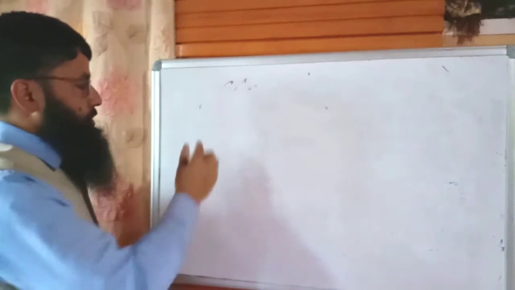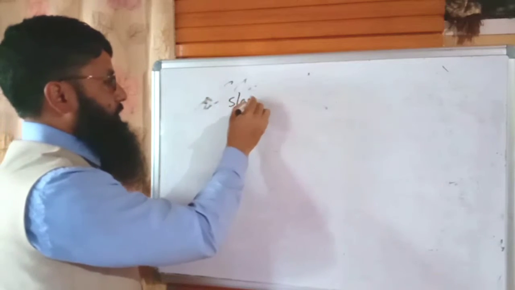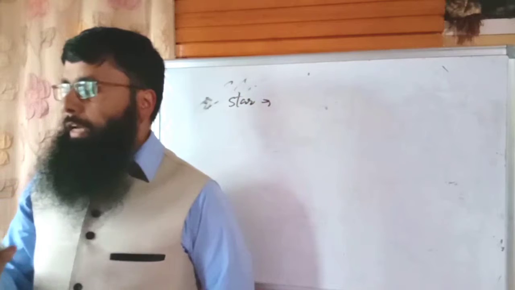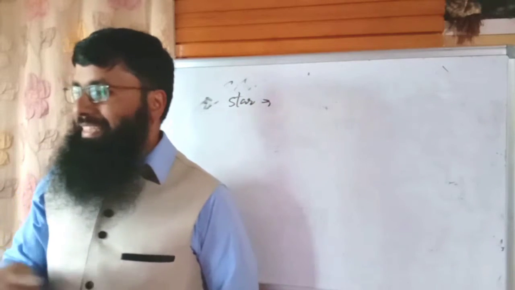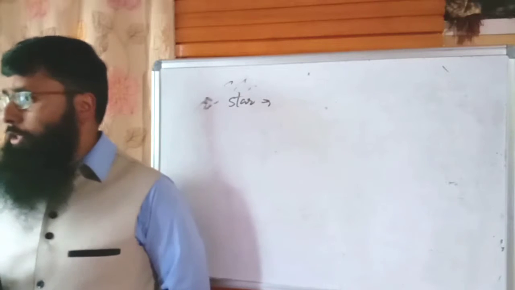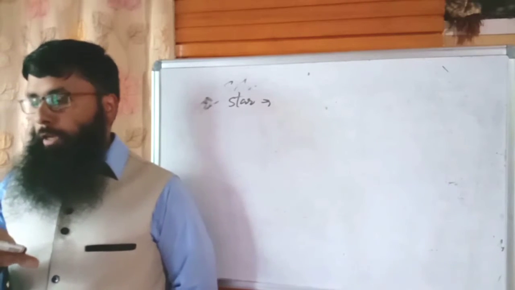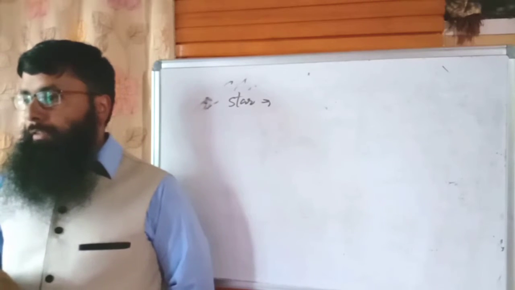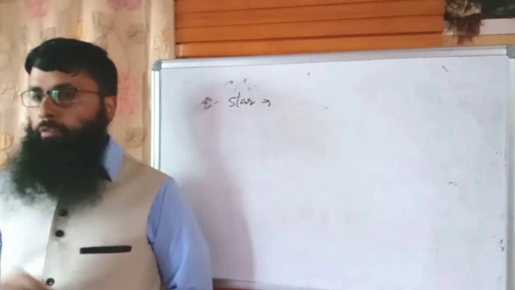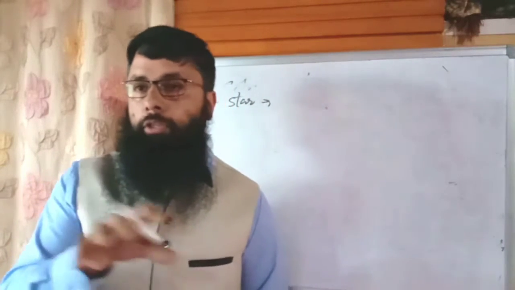As far as the definition of the star is concerned, a star is an astronomical object consisting of a luminous spheroid of plasma held together by its own gravity. Gravity is a must. And second thing, the source of energy should be its own. For example, the sun is a star and there is a process taking place in it, that is the fusion.